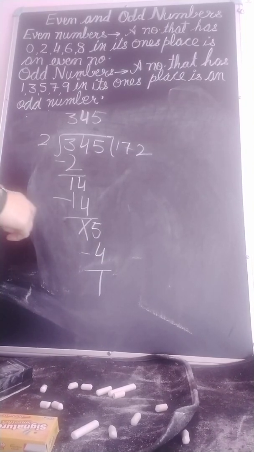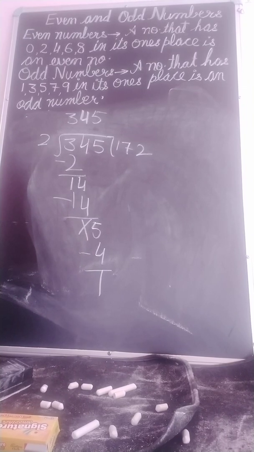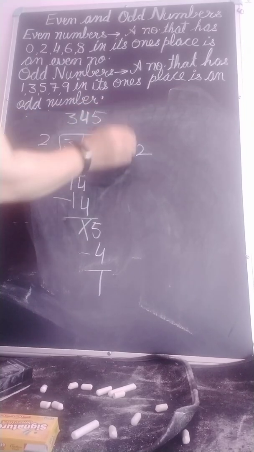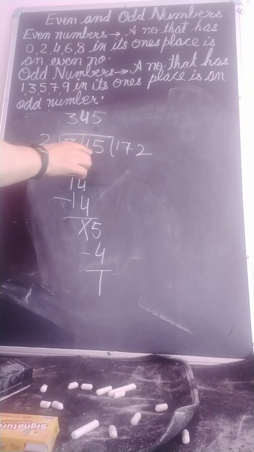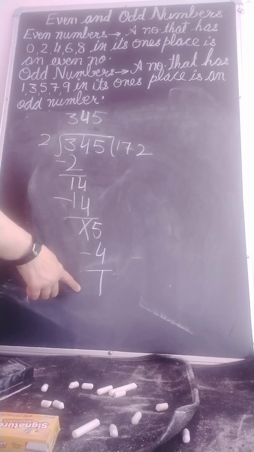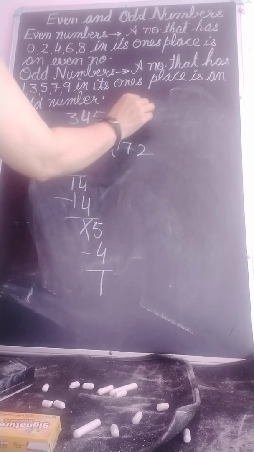When the remainder is 0, that number is even. If the remainder is greater than 0, that is not an even number, that is an odd number. When we divide 345 by 2, we do not get remainder 0. This implies that this is an odd number.